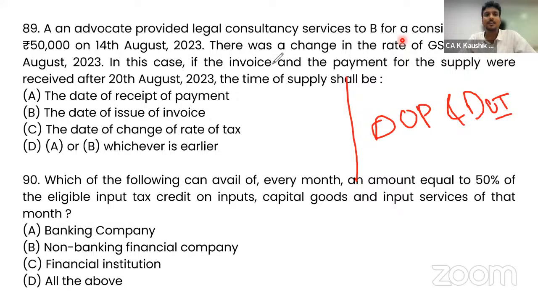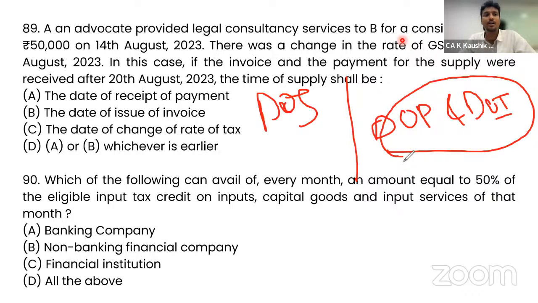Legal consultancy services. So the date of service is before. So when 2 of the things are afterwards, whichever is earlier, date of payment or date of receipt, whichever is earlier. So A or B, whichever is earlier, because A is receipt of payment or issue of invoice.